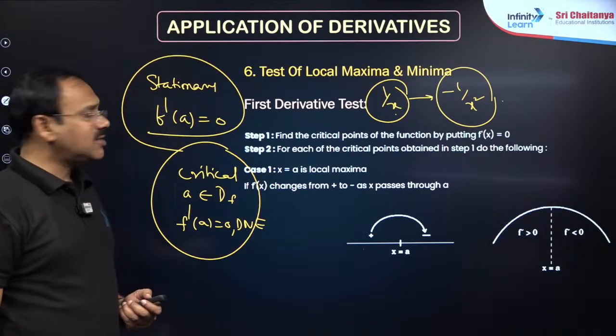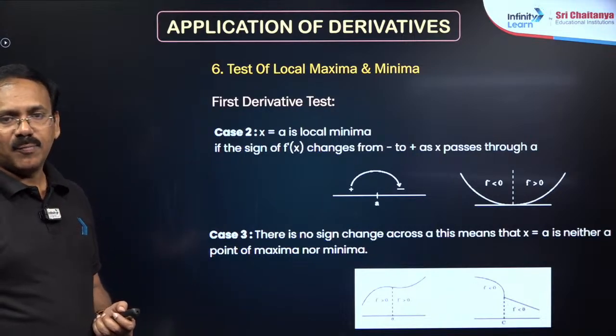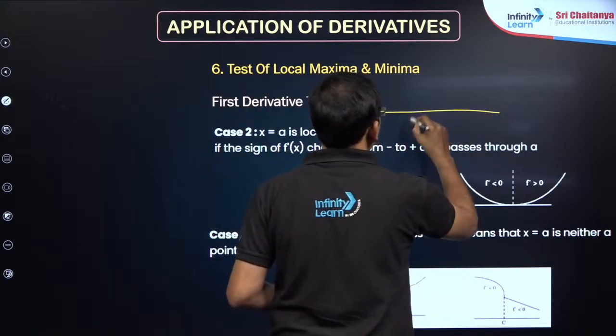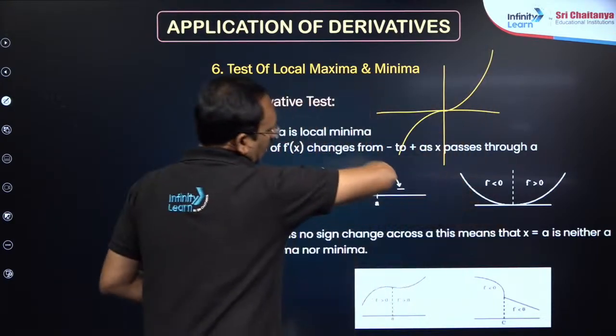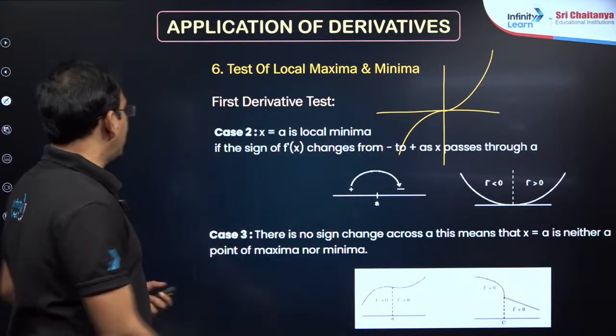Then points of inflection. A point of inflection is a point where the curve changes its concavity. Like the x cube curve, it goes from concave to convex at that point. How to identify it?